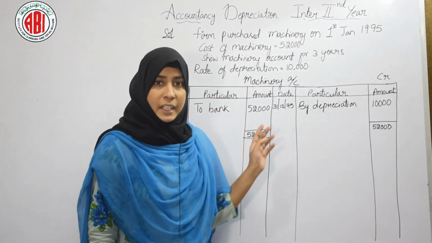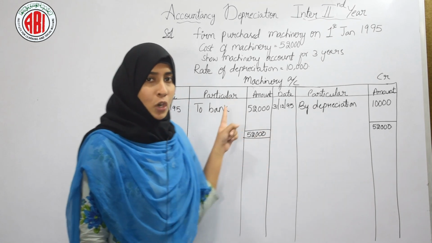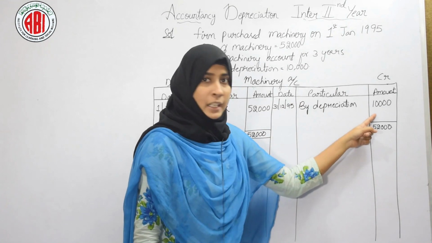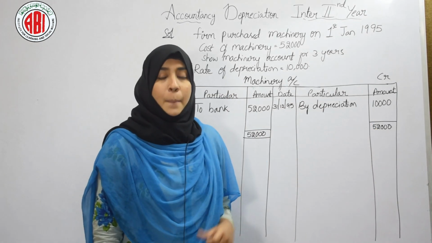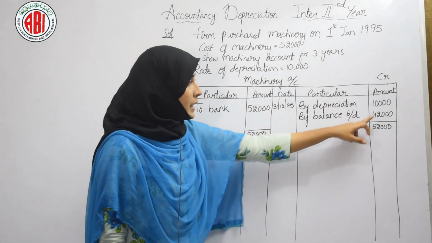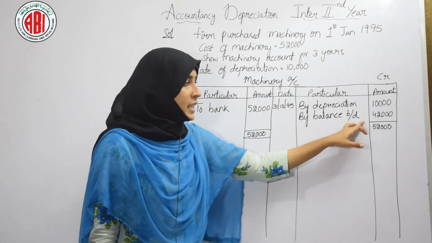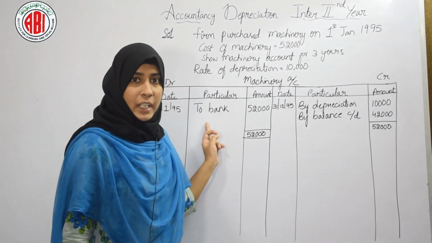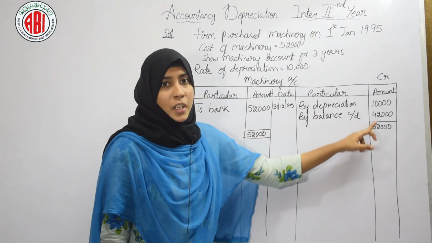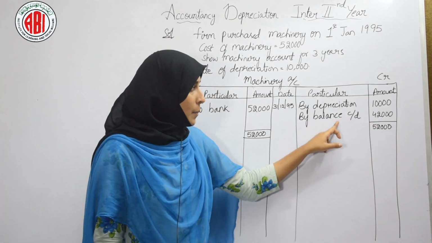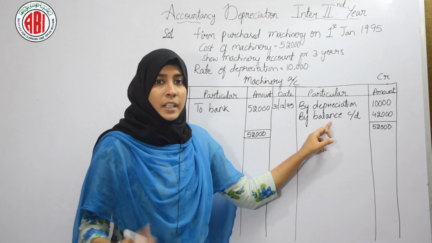Now we will deduct depreciation from cost of the asset. That means 52,000 minus 10,000. That will be our by balance brought down. 52,000 minus 10,000, that is 42,000. This balance we will transfer it to next year. So cost of the asset minus depreciation will be our by balance carried down. This amount will be transferred to next year.